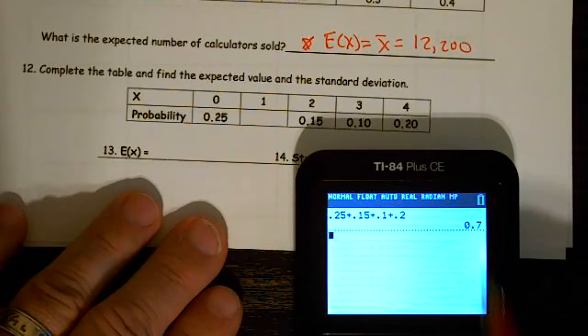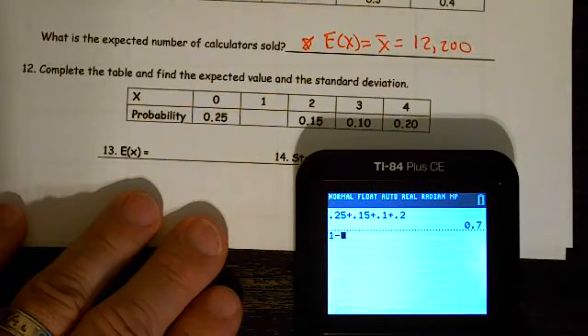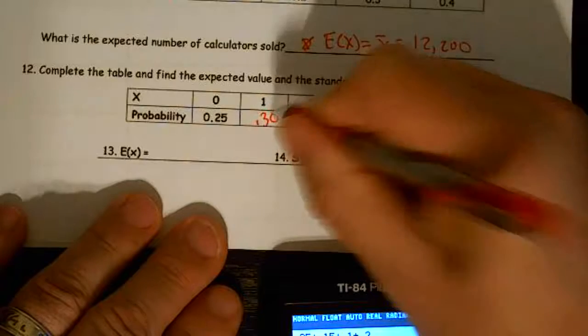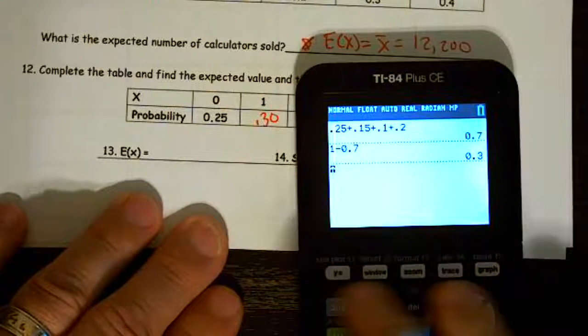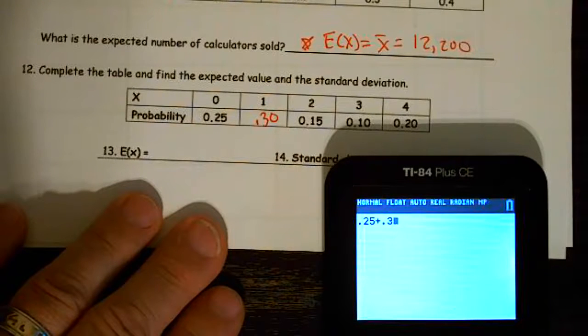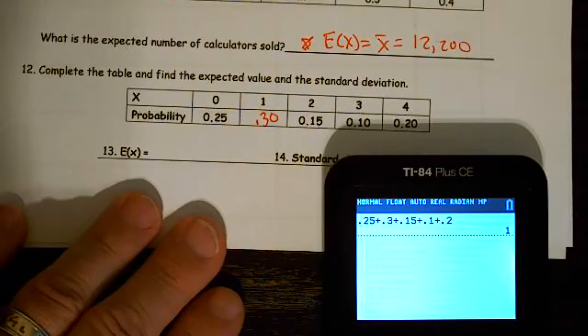So that's 0.7, and then 1 minus the 0.7 gives me 0.3. So I'm going to go back and check myself just to make sure I have that right. Be really silly to make a dumb error on that. 0.25 plus 0.3 plus 0.15 plus 0.1 plus 0.2. 1 whole. Looks like I have it right.